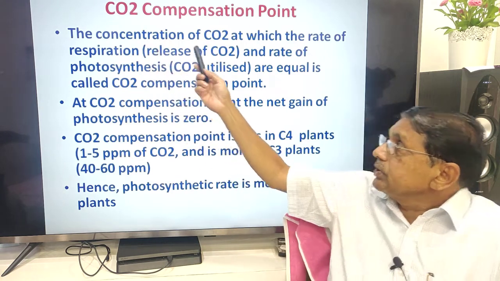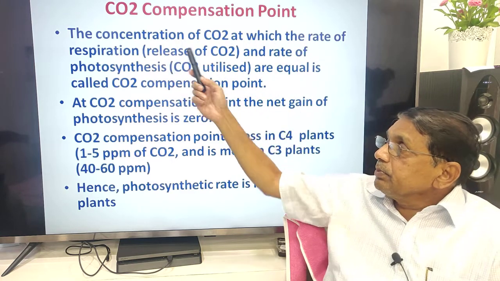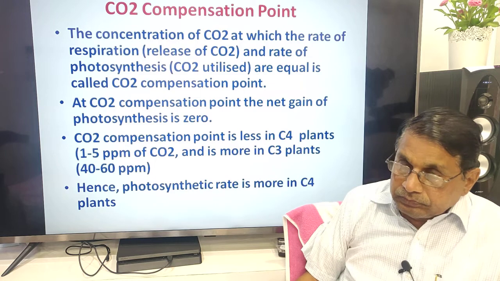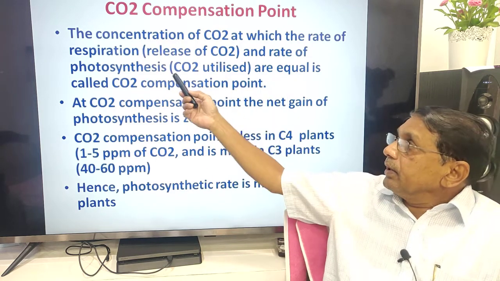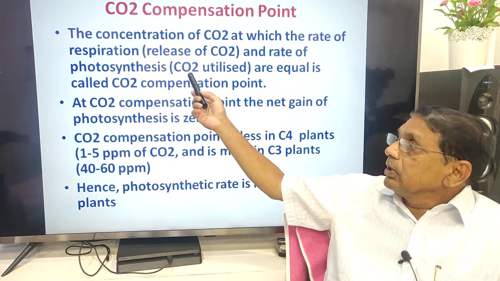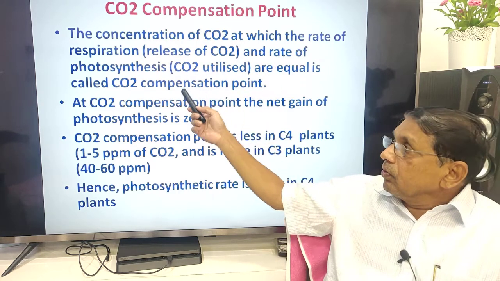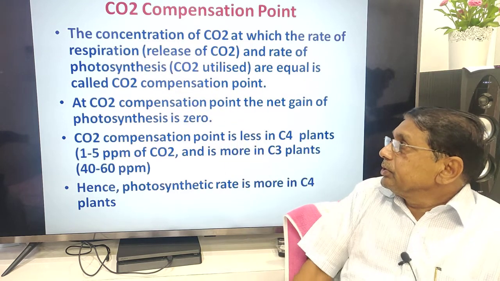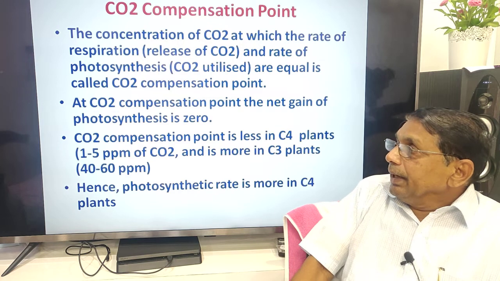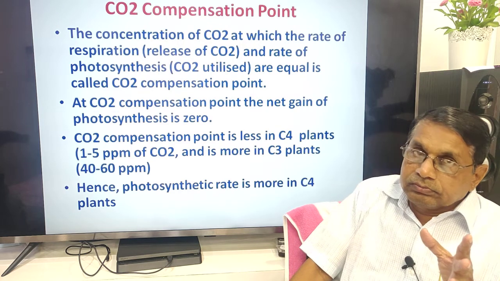Again, the concentration of carbon dioxide at which the rate of respiration, release of carbon dioxide, and the rate of photosynthesis, carbon dioxide utilization, are equal is called the carbon dioxide compensation point. At the CO2 compensation point, both are equal.